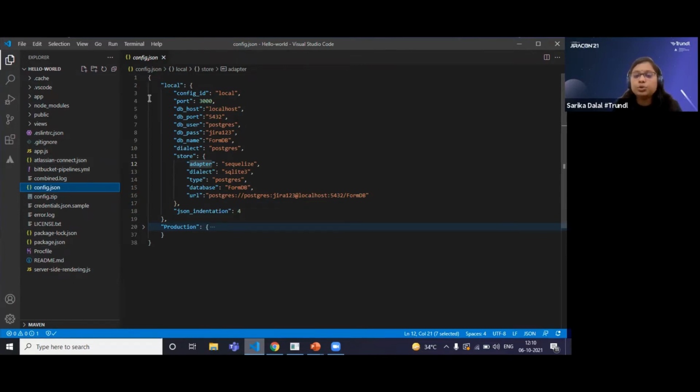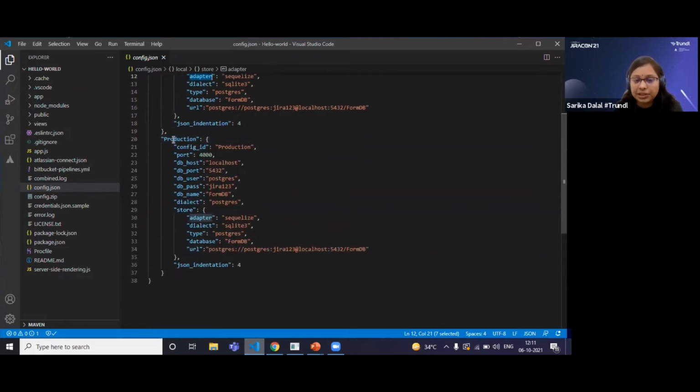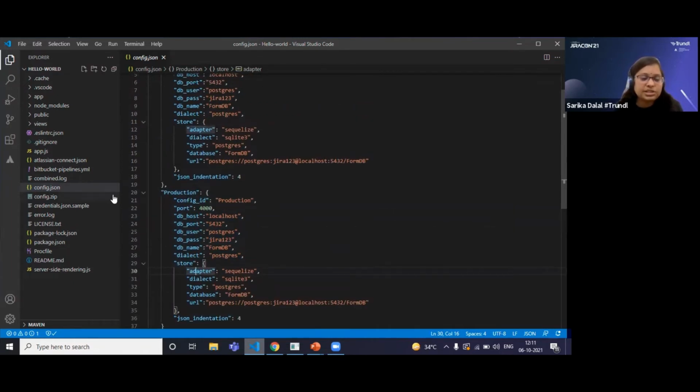Let's suppose you want to set up the local environment or the production environment. Here you can set up that configuration: if your app is running on a local environment, what configuration you want to use. Here you can see I have configured a port and the DB-related configuration. As I told, I'm using PostgreSQL, and I'm using an adapter and SQLite. Here is my database-related configuration. You can set up multiple environments according to your need. This is a production environment. This is the place where you can set up the environment.